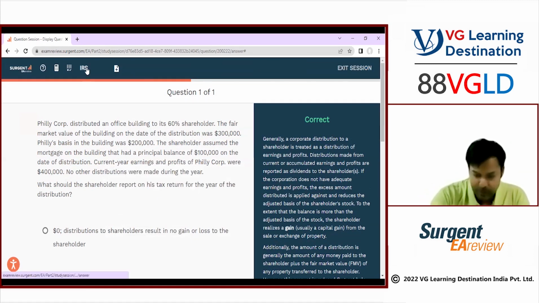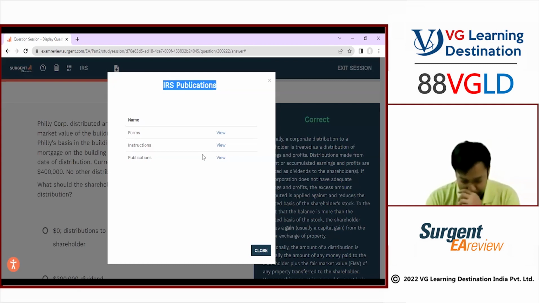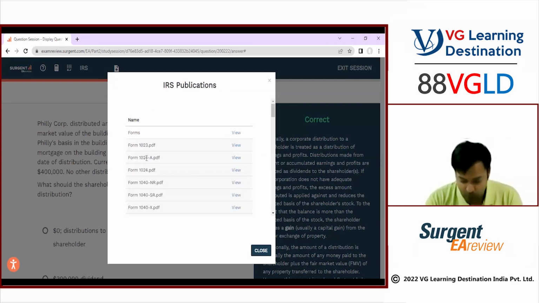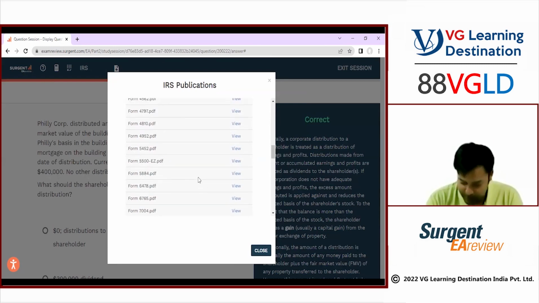Third, something which you are seeing here, is the IRS. IRS is the tax authority in the US. We'll discuss in the first class what IRS is all about. Forms, whenever you are filing the returns, all the returns are mentioned here: 1023, 1024, 1040, 1065, 1099. In this case, all the forms are given here.